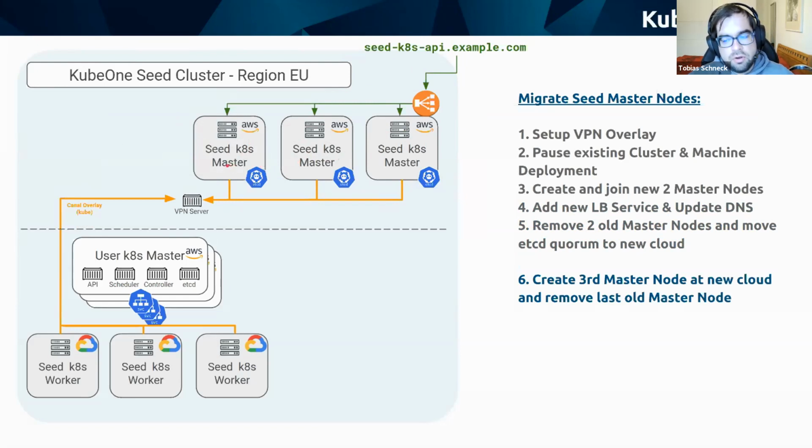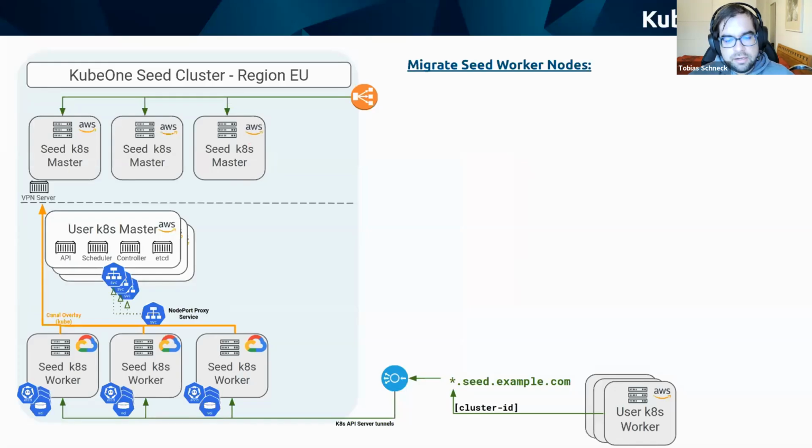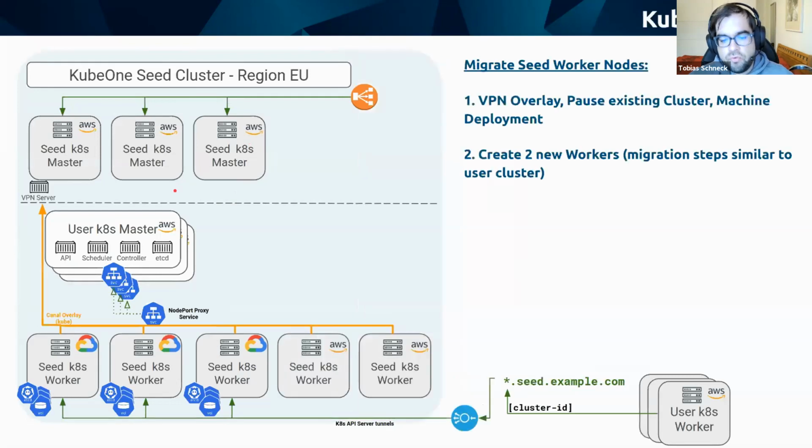In the same way as we migrated the user cluster workers, we now need to migrate the seed cluster workers. For that, we can change the VPN again, create new worker nodes, and in this step also change the cloud provider so that it's now pointing to AWS.